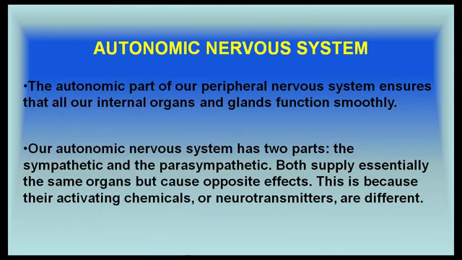Autonomic nervous system. The autonomic part of the peripheral nervous system ensures that all our internal organs and glands function smoothly. Our autonomic nervous system has two parts, the sympathetic and the parasympathetic. Both supply essentially the same organs but cause opposite effects. This is because the activating chemicals or neurotransmitters are different.